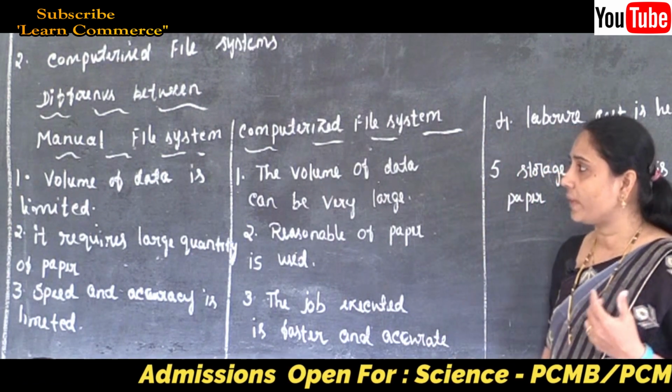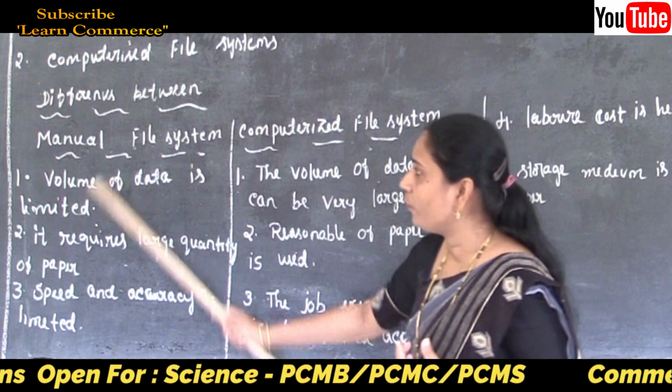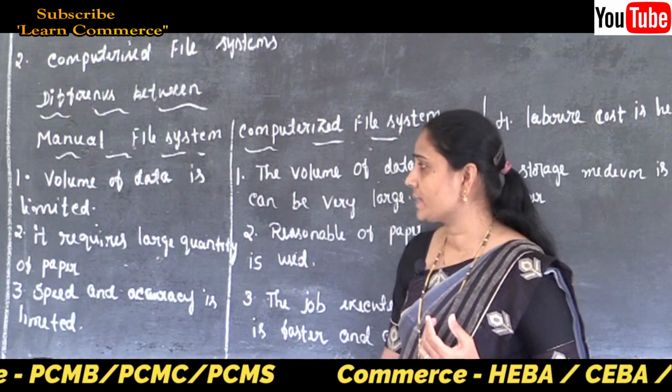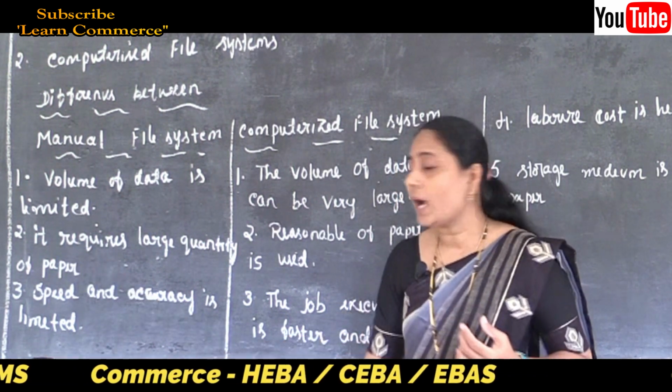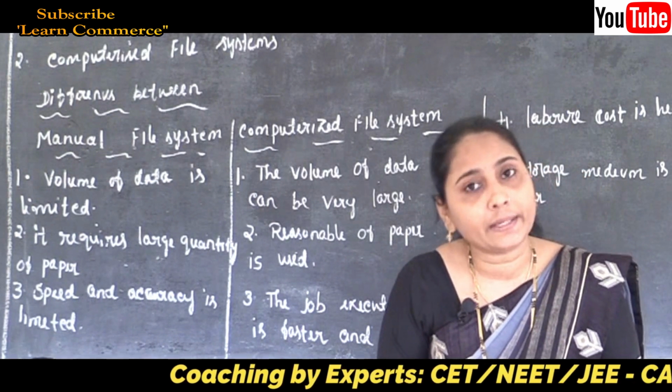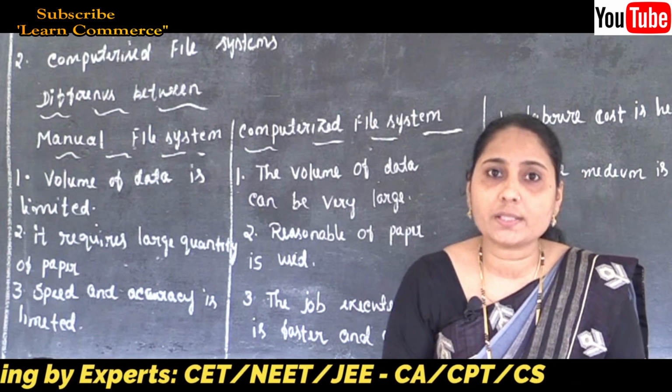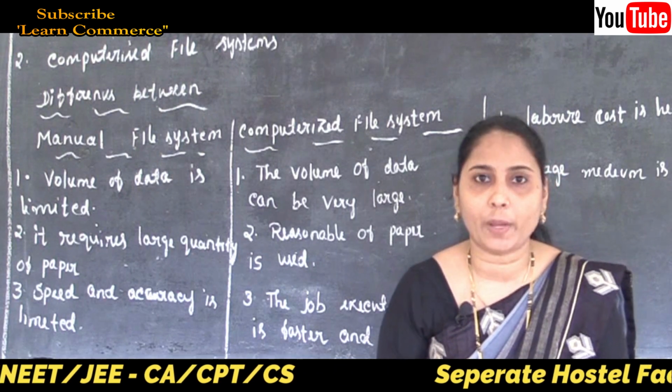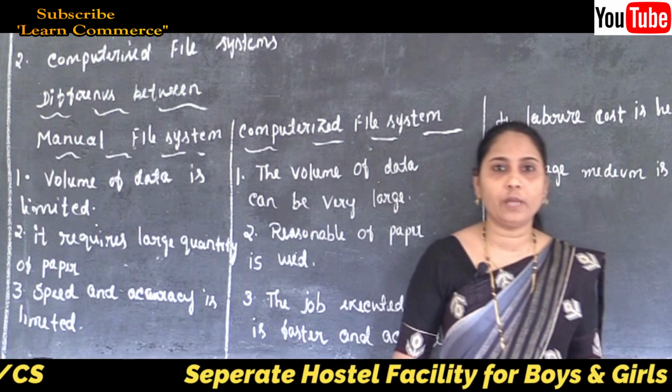The second point: the manual file system requires a large quantity of paper. That means manual data processing requires a large quantity of paper.